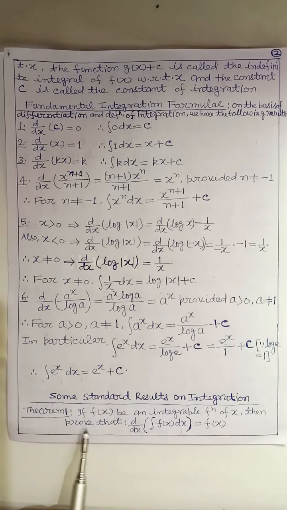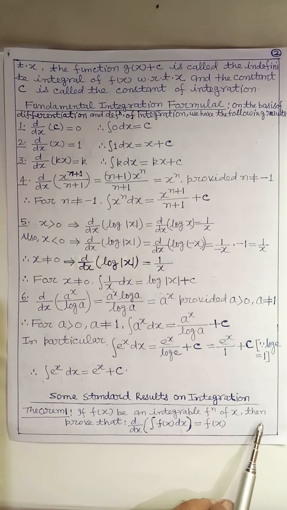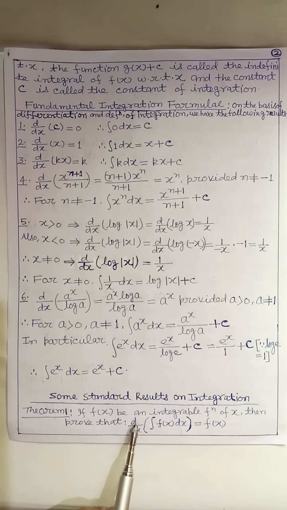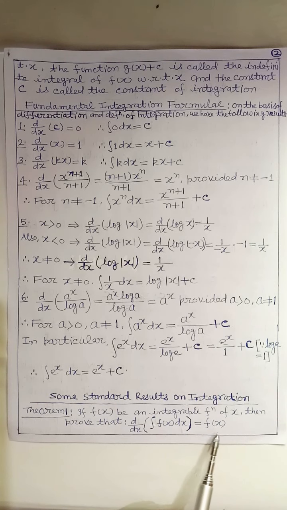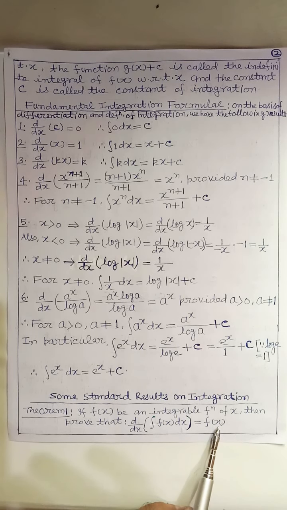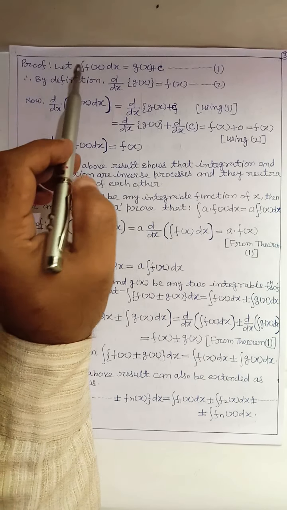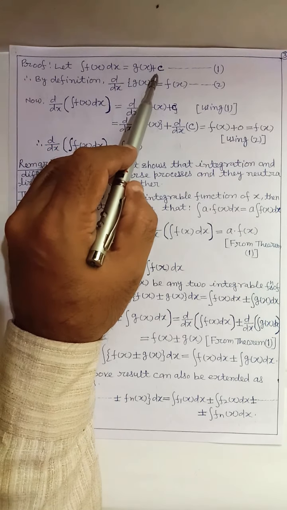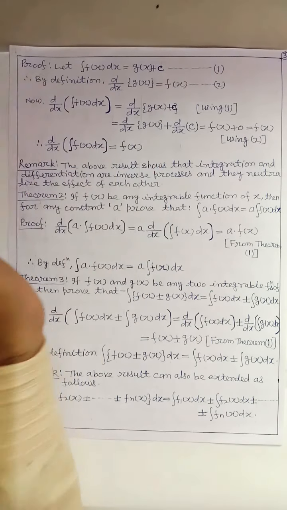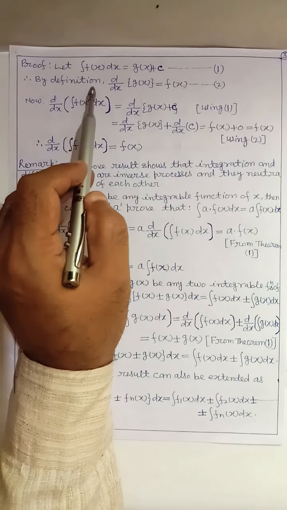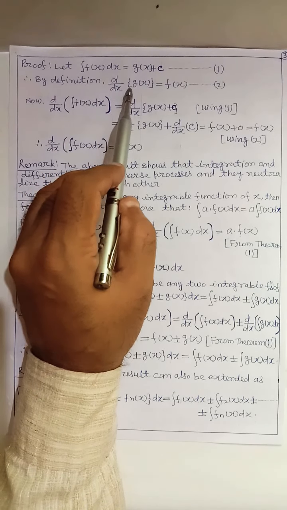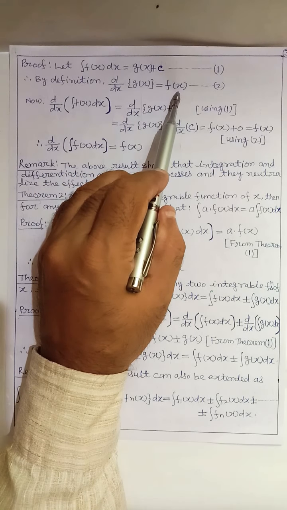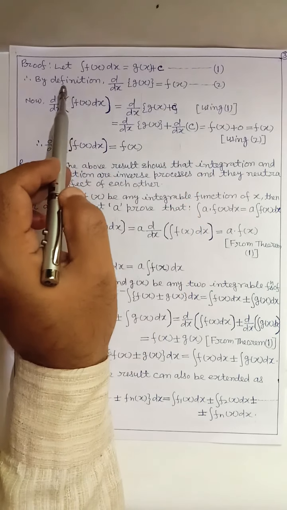Theorem 1. If f(x) be an integrable function of x, then prove that d by dx of integral of f(x) dx equal to f(x). Proof: let integral of f(x) dx equal to g(x) plus c, taken as 1. Therefore, by definition, d by dx of g(x) equal to f(x), this is taken as 2.